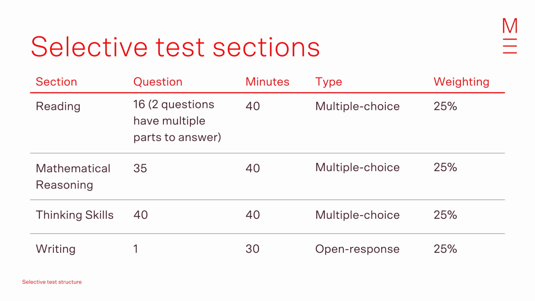The selective exam is different to the OC exam in that the weighting in all four components of the selective exam is 25%. The reading section has 16 questions, 2 questions have multiple parts to answer, and time allowed is 40 minutes. In the mathematical reasoning section, there are 35 questions and again 40 minutes to complete this part. In the thinking skills section, there are 40 questions with 40 minutes allowed. The writing section has only 1 question and time allocated is 30 minutes, and it is an open response question.